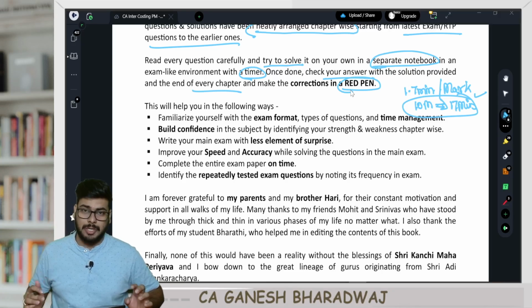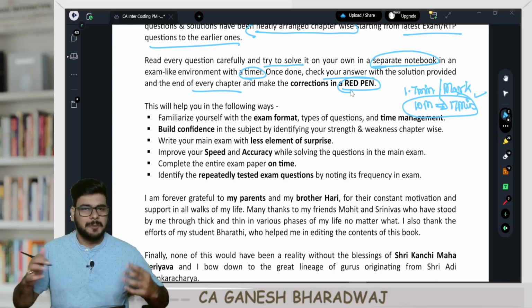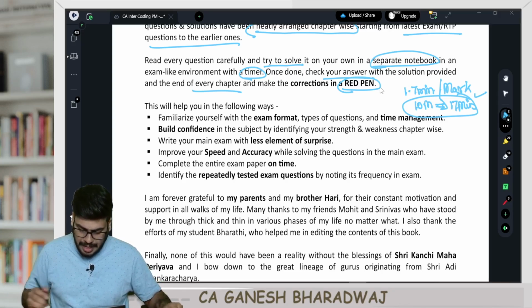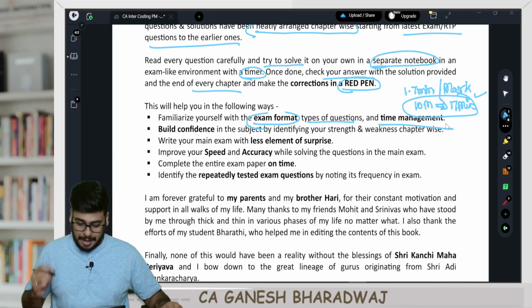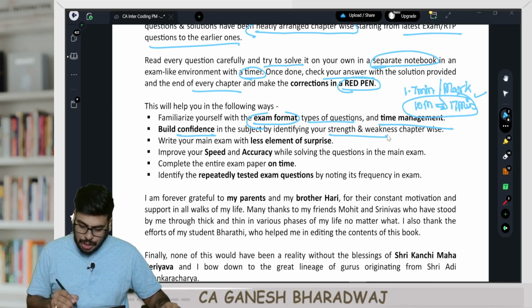Trust me, it is possible, provided you do proper note taking and all. So this practice manual will help you in the following ways. Familiarize yourself with the exam format, the type of questions, as well as the time management. It will help you build confidence in the subject and identify your strengths and weaknesses chapter wise.